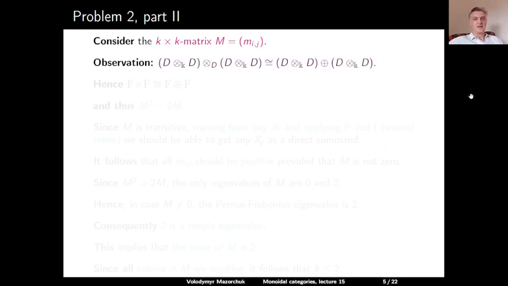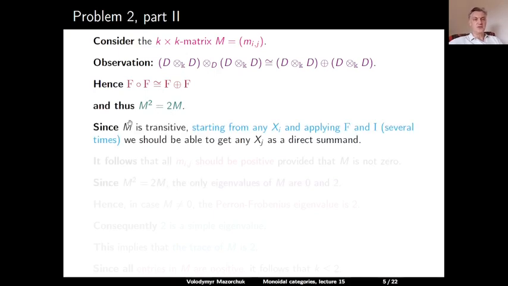Observe that if we take the projective D-D bimodule D tensor over K D and tensor it over D with itself, then here in the middle we will have D tensor over D with D. This is a multiplicity vector space which is isomorphic to D, and this is two-dimensional. So you simply will get this bimodule direct sum with another copy of it. In other words, F composed with F is isomorphic to F direct sum with F. And in terms of our matrix M, this means that M squared is equal to 2 times M.